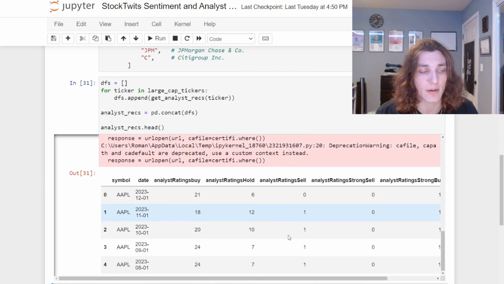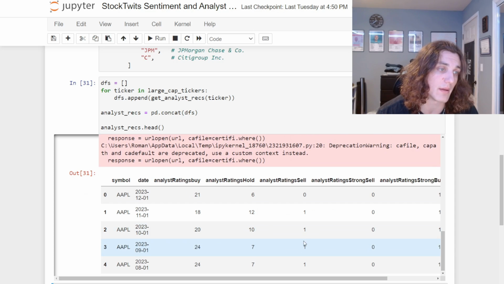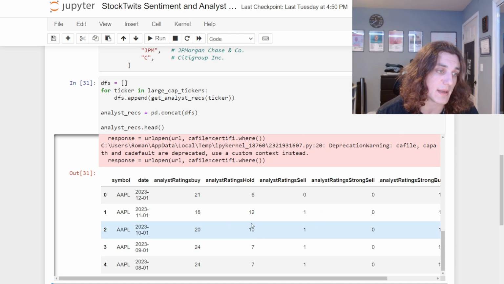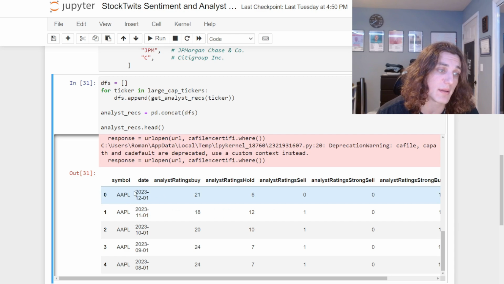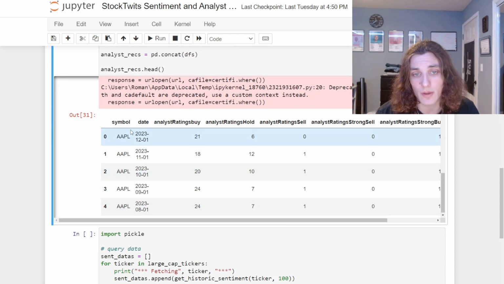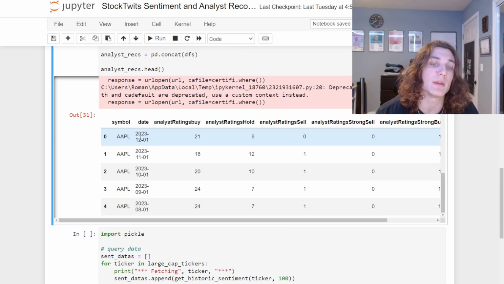Scroll on down here. Now we get a pooled data frame of the analyst recommendations. Again, the granularity of the timestamp is on the daily level. The frequency of publication is on the monthly level. We can see that very clearly, 8, 9, 10, 11, 12. But the timestamp itself is on the daily level. We don't see hours and minutes here. So we're going to merge on social sentiment, and that's why we constructed a date field in the historical social sentiment data frame.